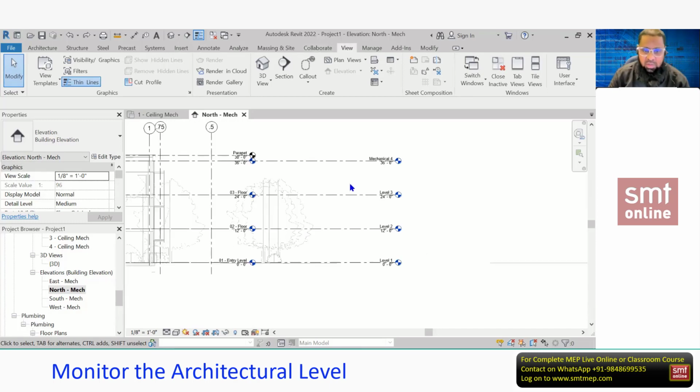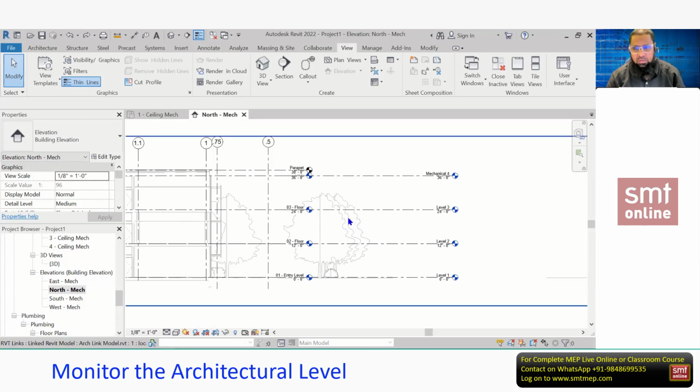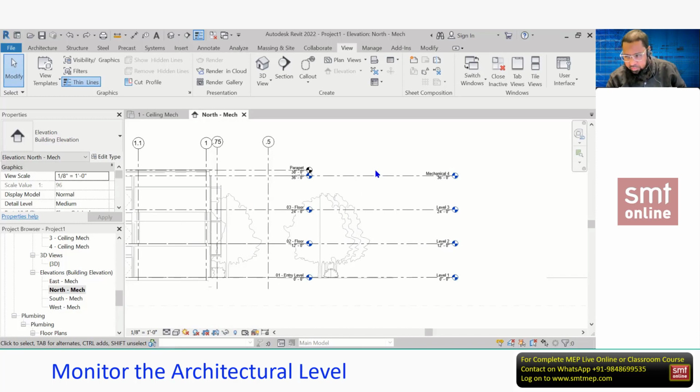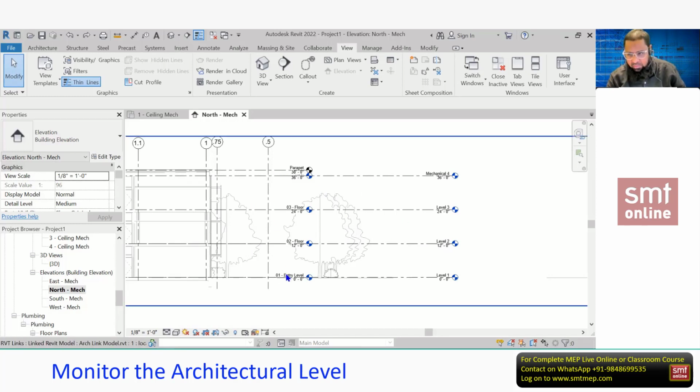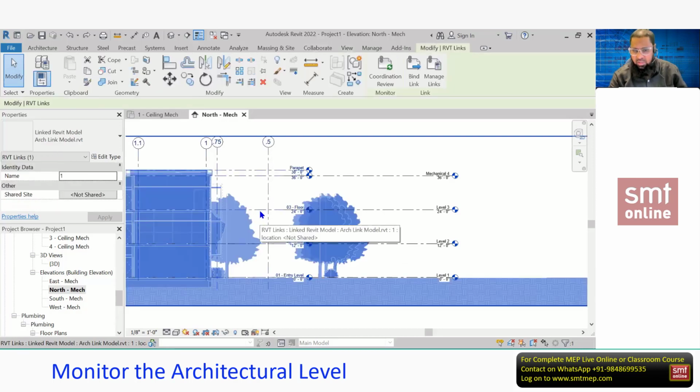So right now, I'm interested to hide these original levels because we already created the copy level. No? We copied this level, so I don't want to see this level. So can you delete these levels? No, you see, if you try to delete this, first, if you select, everything will be selected. And if you delete, everything will be deleted, meaning the link will be deleted. So you cannot delete. Even if you could delete, you're not supposed to, or you're not allowed to delete because this is not a part of your project. This is related to the link file. So you're not allowed to disturb the architectural or structural link files, right?